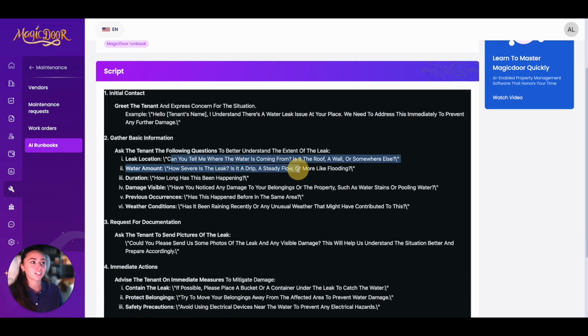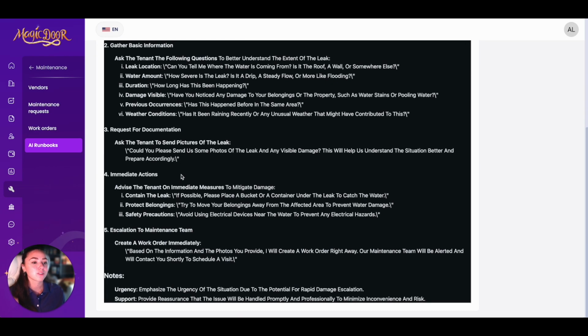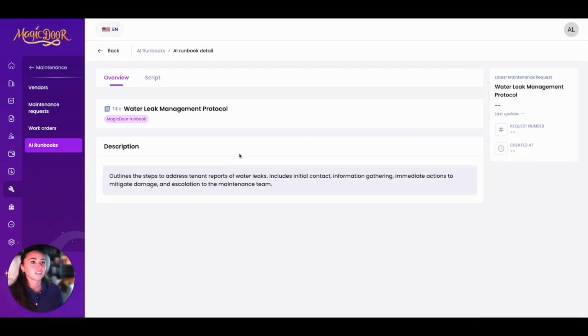Can you tell me where the leak is coming from? How severe is the leak? How long has this been happening too? So on the tenant side, it looks like they're just directly texting with the property manager, answering these simple questions. And then when you check on the communication with that maintenance request with the tenant, you'll be able to see all the answered questions, which will help your maintenance people be able to address the maintenance request quickly, efficiently, and properly.